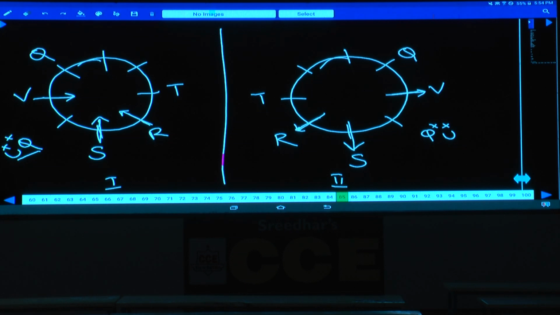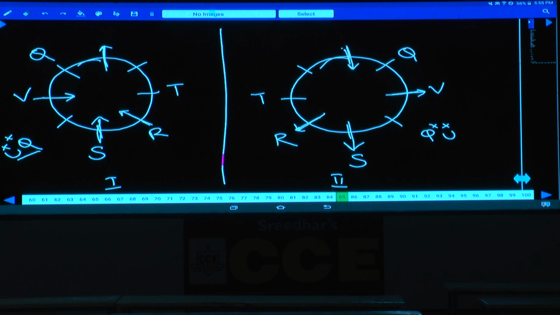Next one. Both the immediate neighbors of Q face opposite directions. The immediate neighbors of Q are V and this person, and these two are opposite. V is facing the center and this person is away from the center. Similarly in the other case, V is one person, and the other person is facing away from the center. Both immediate neighbors of Q must be in opposite directions, so this person must be facing inward.